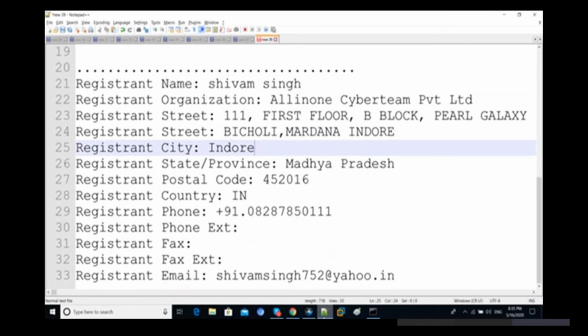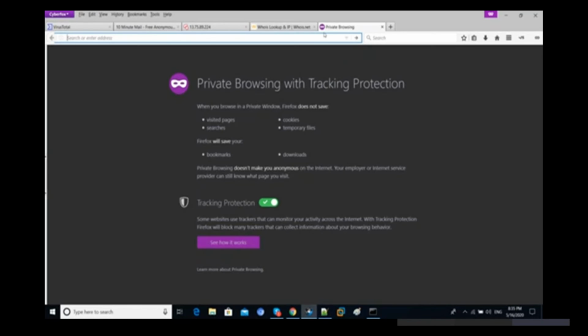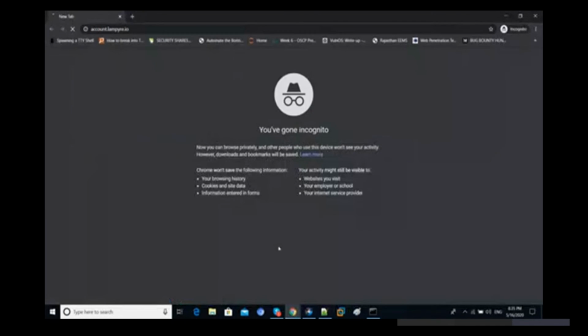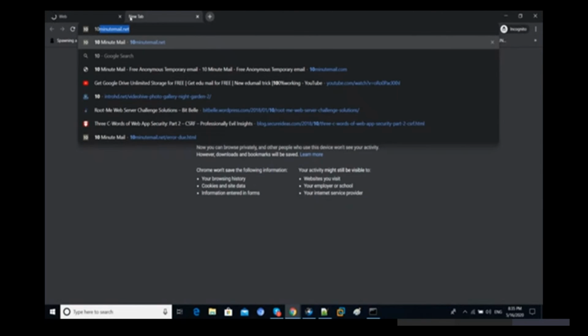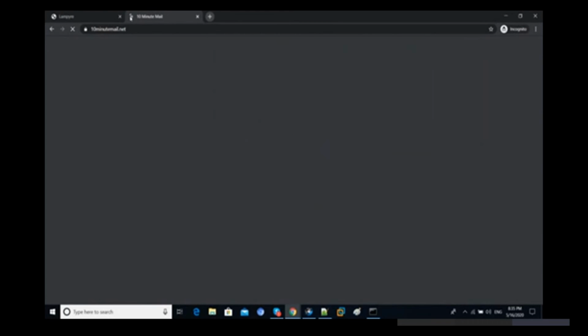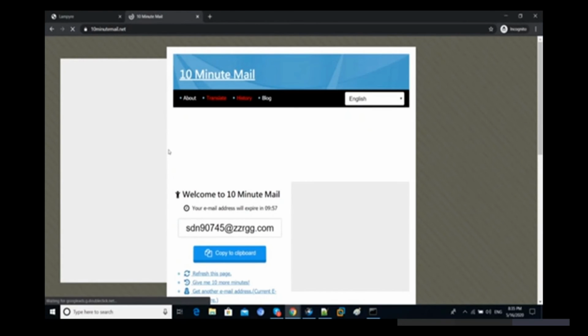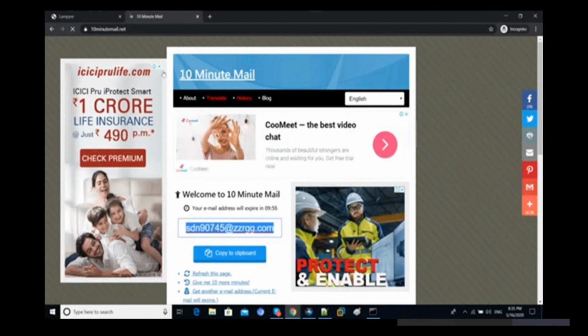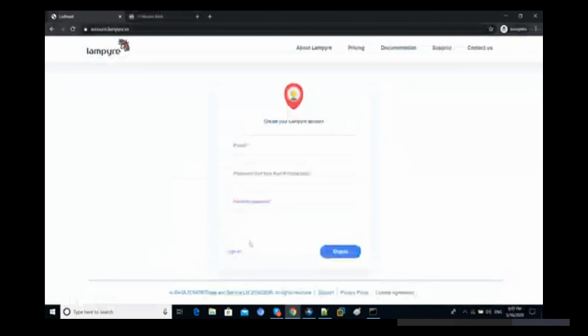So let's check out how we can find out information about this specific person, the specific owner. I'll open a private window with Control Shift N, and first we have to create an account here. 10minutemail.net is there. We can do this manually also, but we have some tools, so we are going to use the tools.